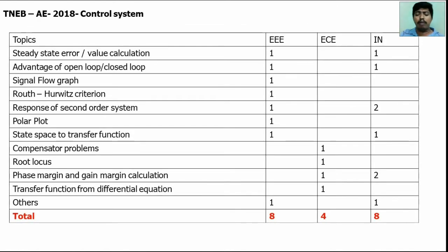In the TNPSC AE 2018 control system subject, a total of 20 questions were asked: 8 from EEE, 4 from EC, and 8 from instrumentation. The EEE and EC department solutions are already discussed. Now we are going to solve the instrumentation question solutions. Already all these topics in control system are discussed. When you are going to write the exam, you should know these concepts.